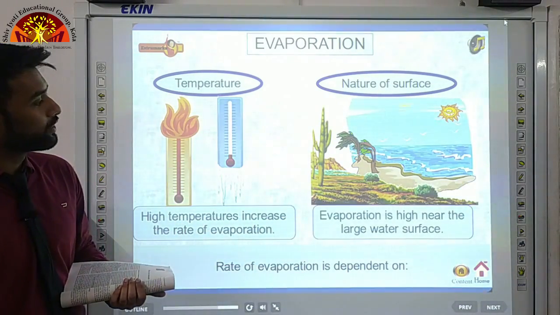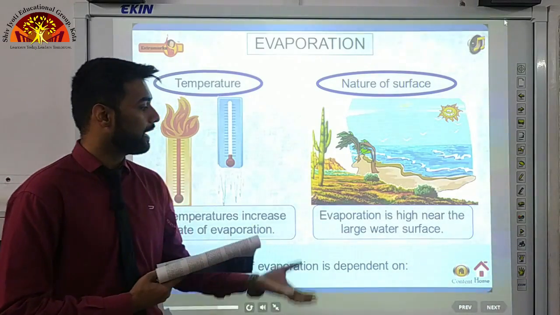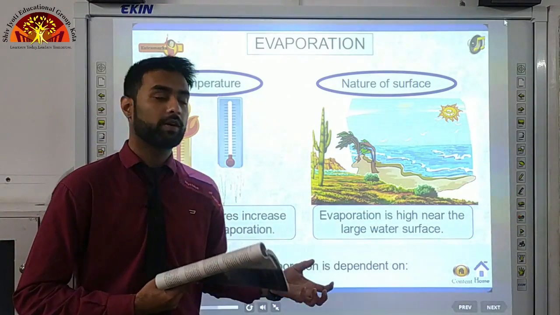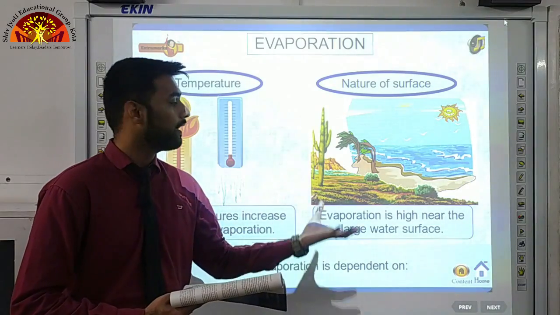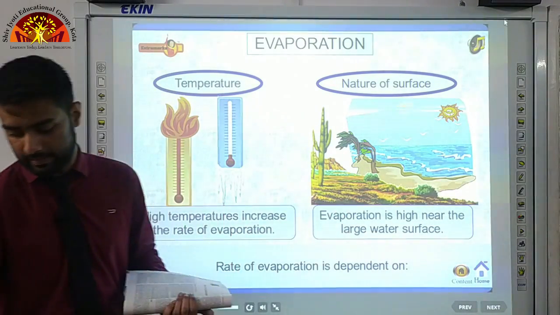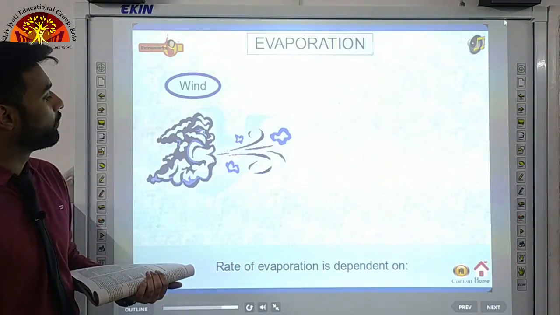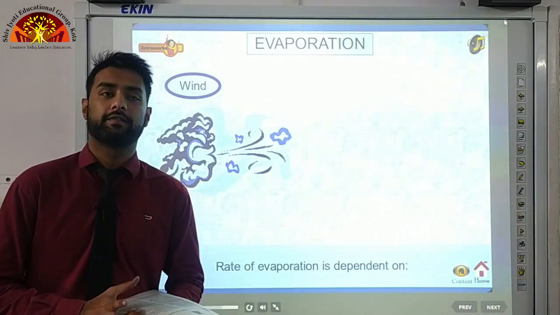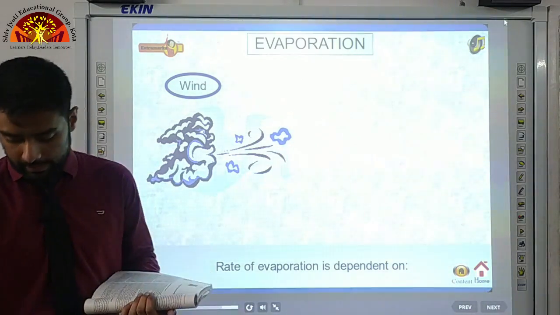Now, also the nature of surface. Evaporation is high near a large water surface. When there is a large water surface which gets heated up by the sun, more evaporation will take place. Another factor is the wind factor. If the wind is blowing very fast, the evaporation process will also speed up.